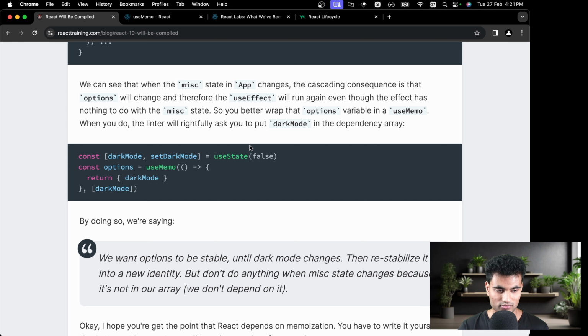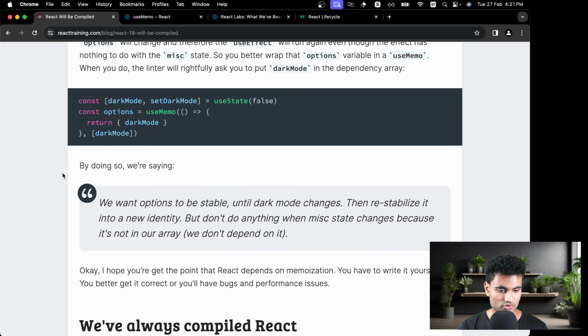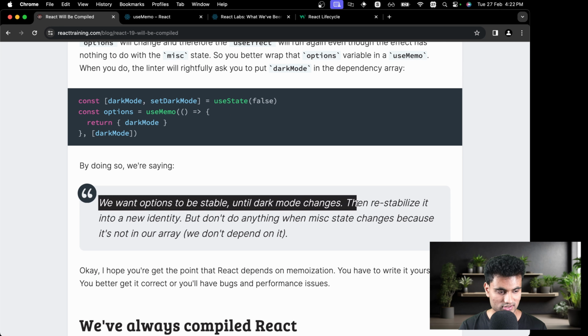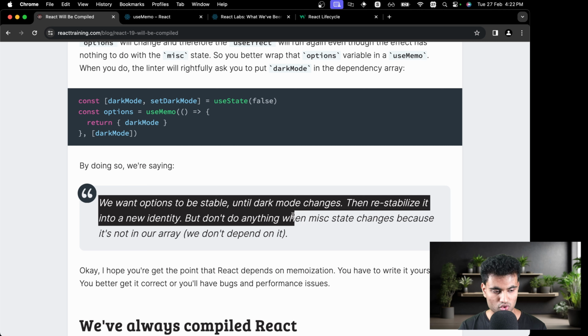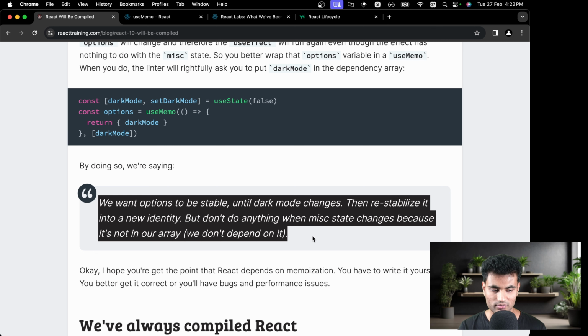Because what would happen if you change the state, this value won't be changed if you don't add it in the dependency array, and this would cause side effects. By doing so, we are saying we want options to be stable until dark mode changes. Exactly. Then restabilize it into a new identity, but don't do anything when misc state changes, because it's not in our array. We don't depend on it.